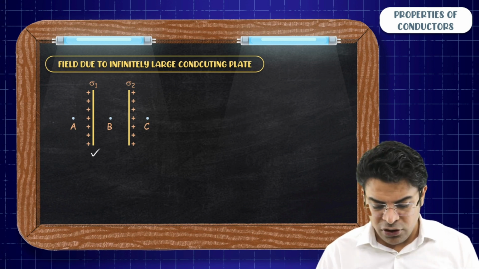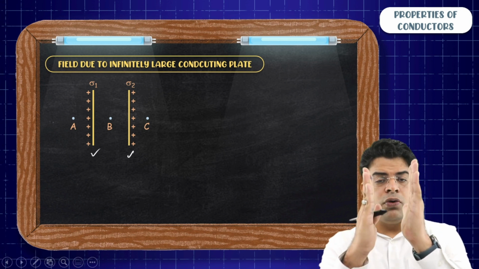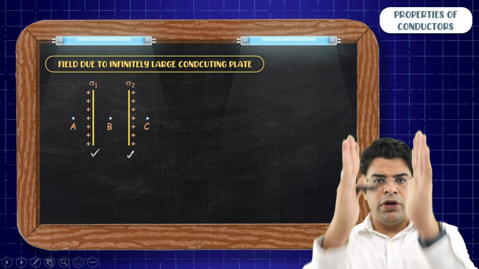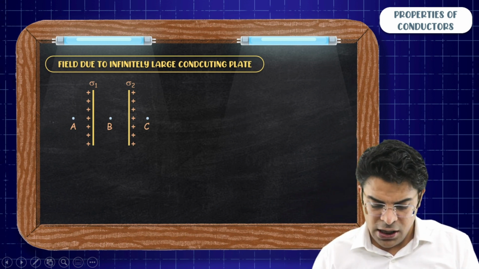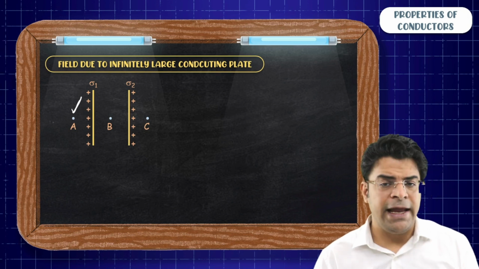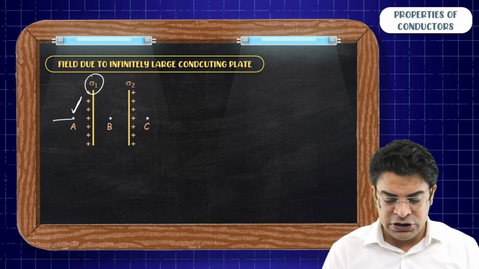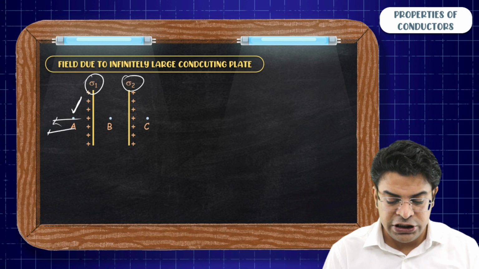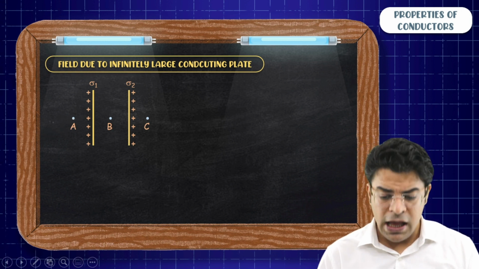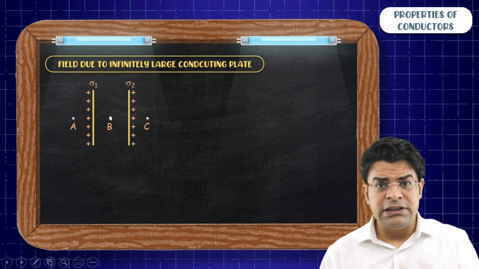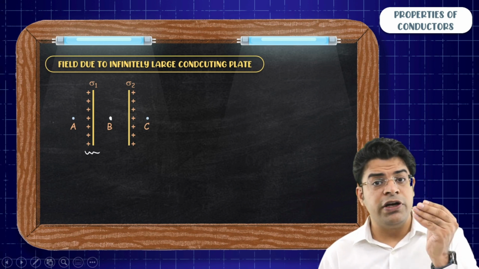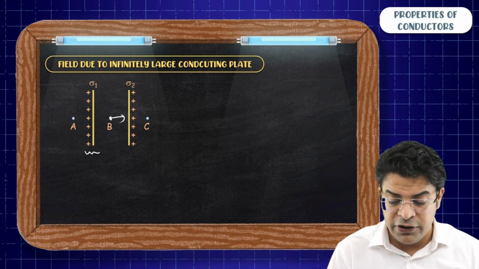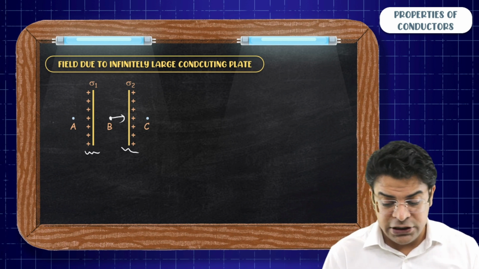Okay, I have drawn two lines, but visualize we are looking from the side. These are two infinitely large plane sheets. You will say that at point A, the field due to the first sheet will be towards left, the field due to the second sheet will be towards left. Yes, sir. At point B, since a positively charged sheet will produce field away from itself, due to the left sheet, the field will be towards right, and due to the right sheet, the field will be towards left.